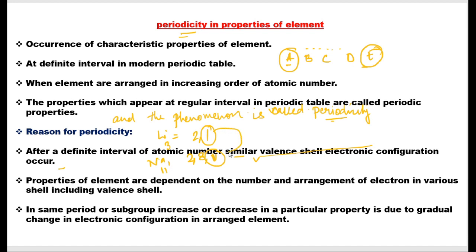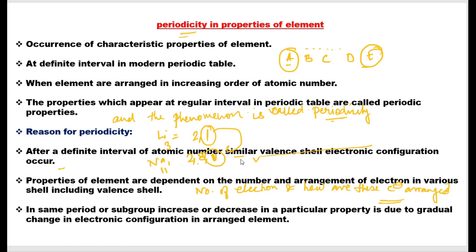So after an 8 element gap, you see the electronic configuration gets repeated. As it gets repeated, the chemical property will also get repeated, because the properties of an element are dependent on the number of electrons it has and how these electrons are arranged.